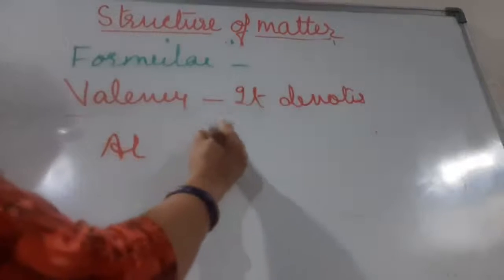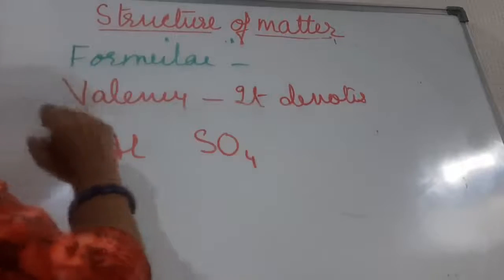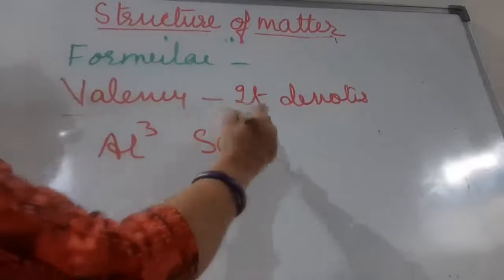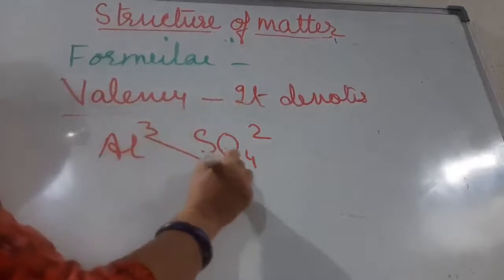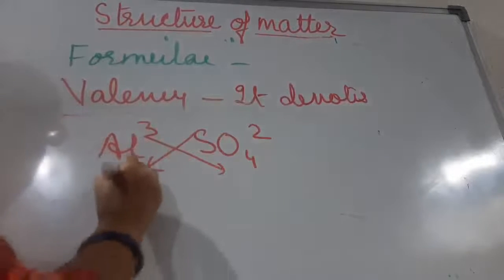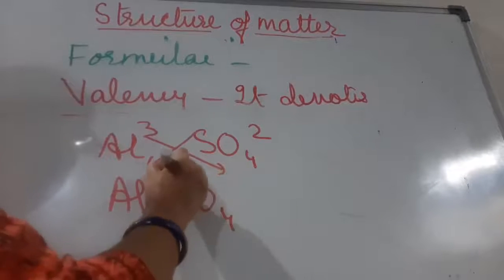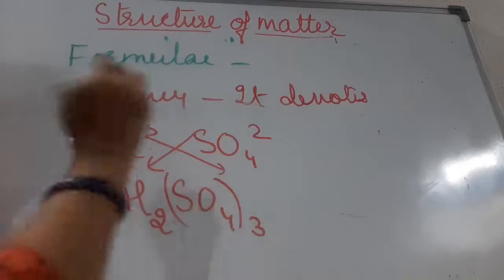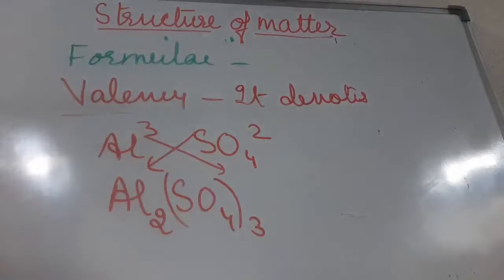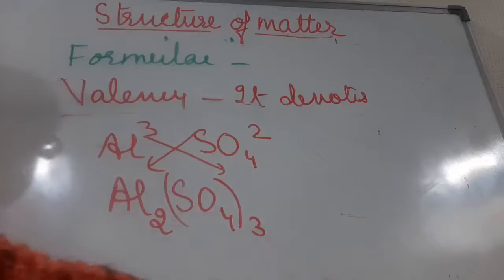Now children, one complicated one also I am telling you, aluminium sulfate. This is aluminium. What is sulfate? Sulfate is a group. The valency of aluminium is 3, the valency of sulfate is 2. Cross multiplied, your formula will be Al2(SO4)3. Because it is a group, we always write a bracket, (SO4) whole thrice. Right? This is the formula of aluminium sulfate.